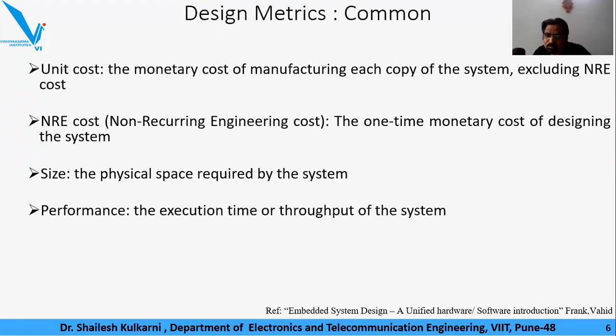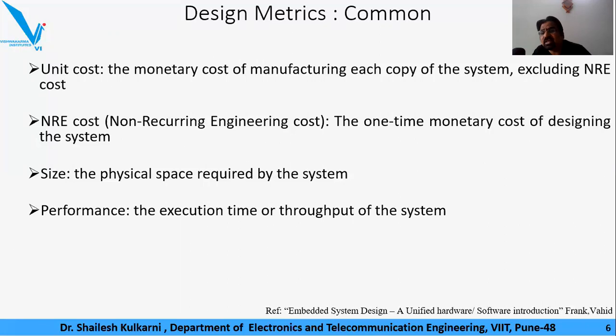Next comes performance. Now performance happens to be in two ways. One is referred to as execution time: how much time it will take for a particular task to be performed by the system. And likewise, how many tasks could be performed in unit time. If I consider the unit time as a second, then how many times this task would be performed per second. That is the number of tasks per second, called throughput.